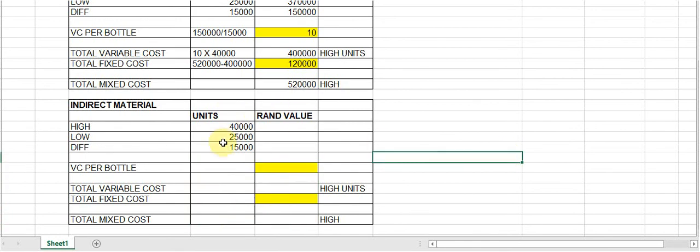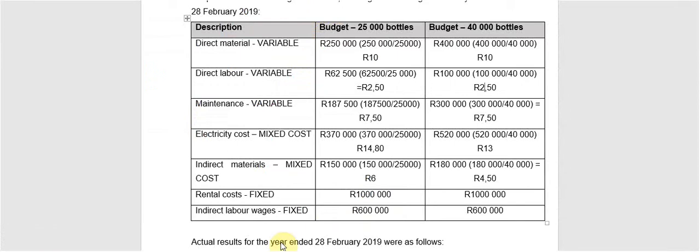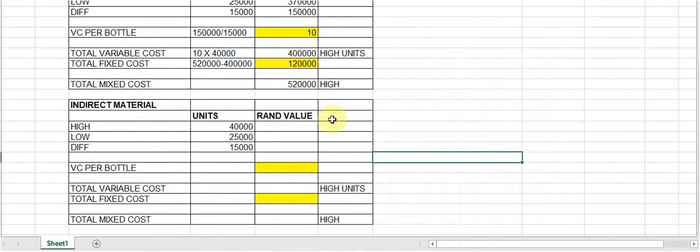Right, so we are still going to work with 40,000 and 25,000. And now we're going to have to fill out the indirect material, the higher and lower. If I go to indirect material, it's still 25 and 40,000 bottles. However, it is now 150 and 180,000. So the highest one was 180,000. The lower one was 150,000. And I am going to calculate the difference between these two.